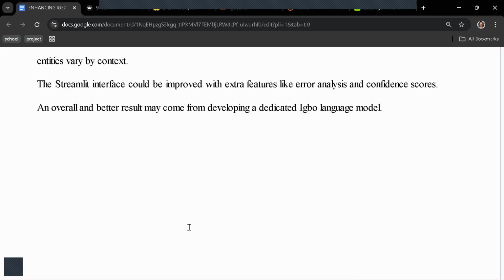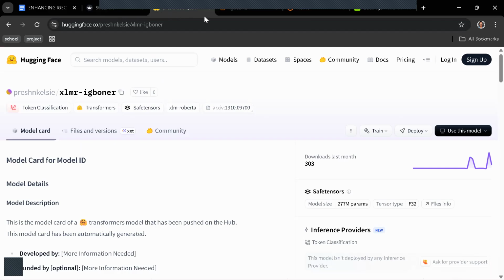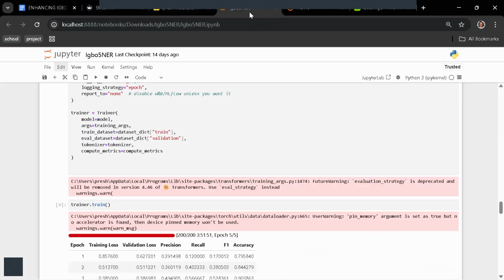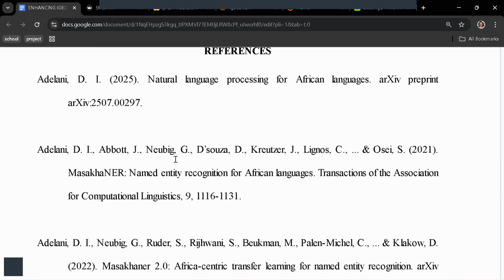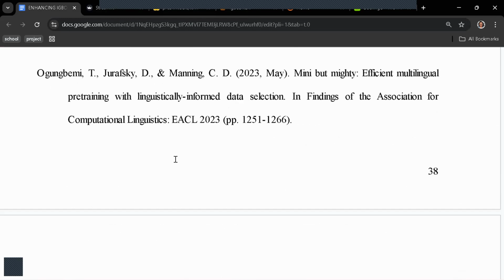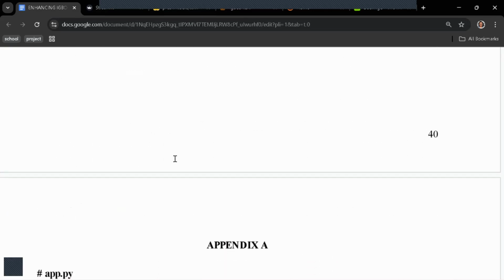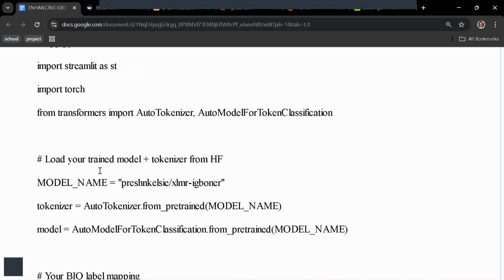I hope I have shown you the app, how the app works, where the login is, where the model can be found and how it can be used. I shared the repository on GitHub. You will see the app there, app.py. It's a Python app. These are the references. At the end, in appendix A, I just added snippets of the app to the work.